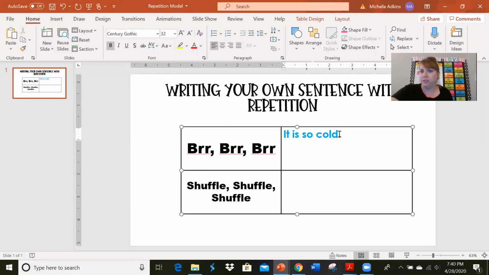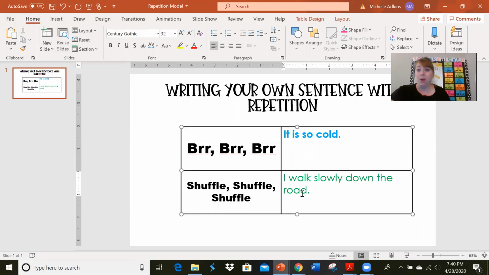Let's listen to the next phrase that repeats. Shuffle, shuffle, shuffle. When I shuffle, I think of walking, like kind of slowly dragging my feet. So I'm going to say, shuffle, shuffle, shuffle. I walk slowly down the road. Let's see, does that make sense? Shuffle, shuffle, shuffle. I walk slowly down the road.